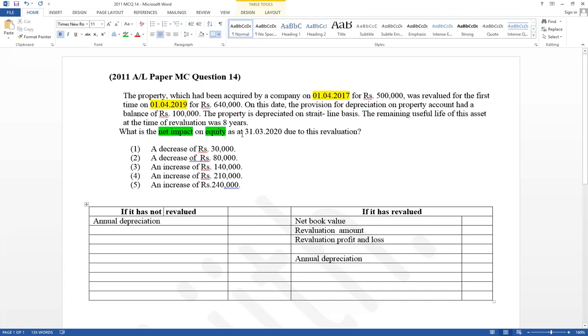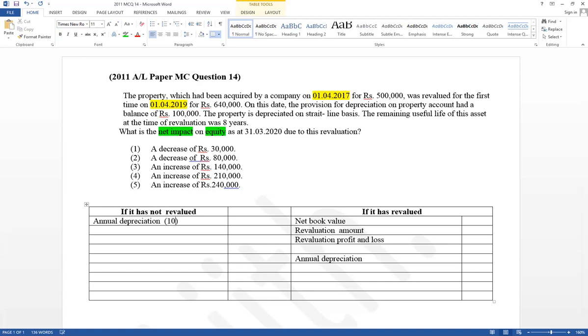If it has not revalued, think about revaluation given at the beginning of the year. If it has not revalued, the effect for equity is only depreciation. It has given accumulated depreciation for 2-year periods up to the beginning of the year. From purchase date to revaluation date, it has already used 2 years. Given accumulated depreciation is the total depreciation for the 2-year period. Method is straight line basis. Therefore, if it has not revalued, this year's depreciation affects profit, and then equity.